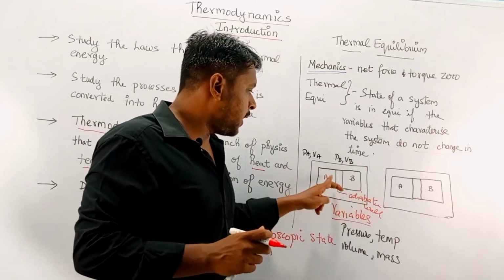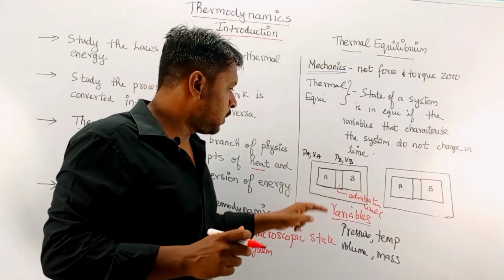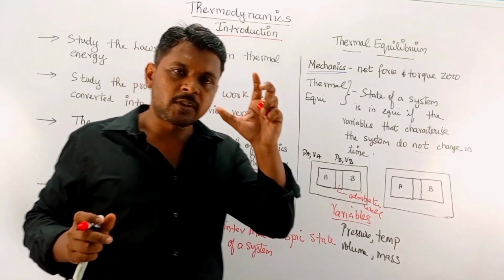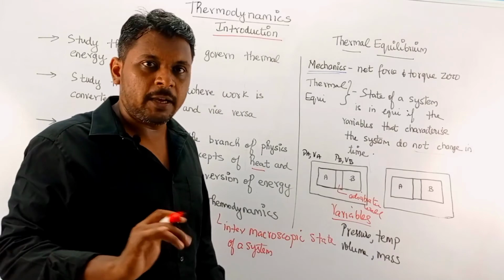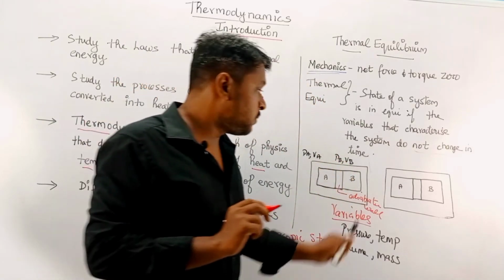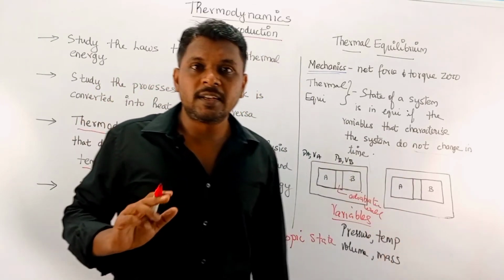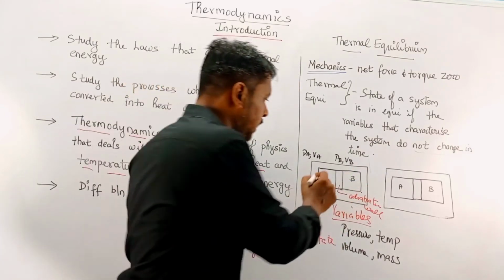So A will remain in equilibrium all the time, whatever the change of time. For example, if it is maintained at some pressure PA and volume VA, it will remain at pressure PA and the same volume VA, whatever the change of time. Let us take B with pressure PB and volume VB. The pressure will be PB and the volume will be VB, whatever the change of time. So it is maintained in thermal equilibrium, fully covered with the insulator.